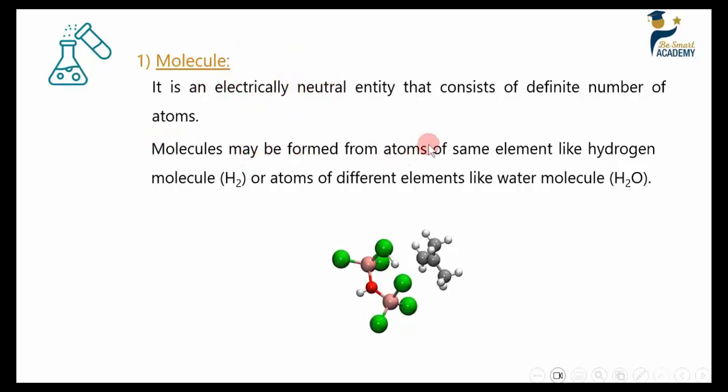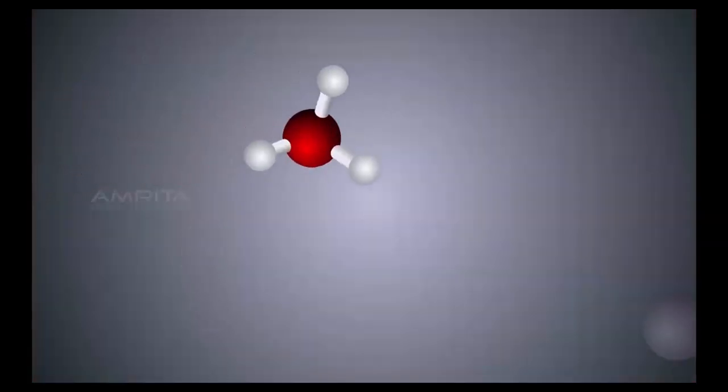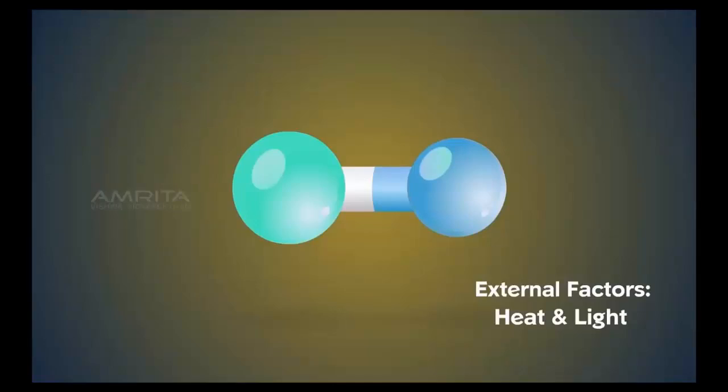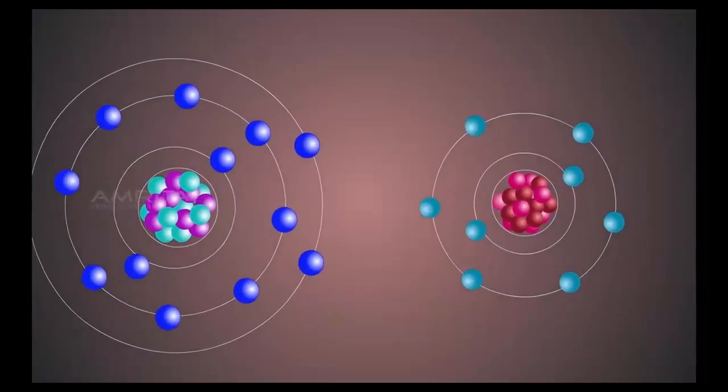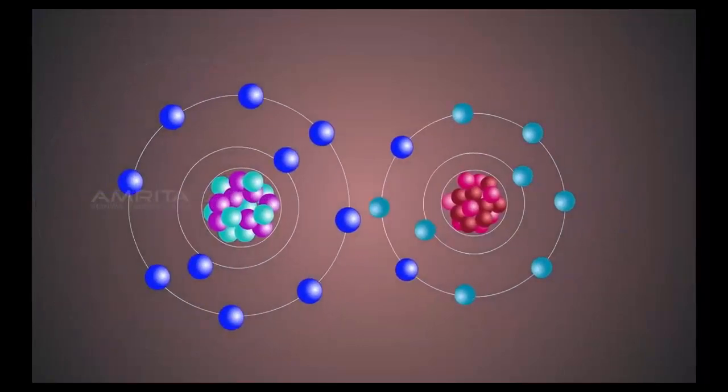Molecules may be formed from atoms of the same element, like the hydrogen molecule H2, or atoms of different elements, like the water molecule H2O. A molecule is in general a group of two or more atoms that is chemically bonded together. Atoms combine chemically by external forces such as heat and light. This leads to the formation of molecules. During the formation of a molecule, atoms lose their valence electrons or gain electrons from other atoms.